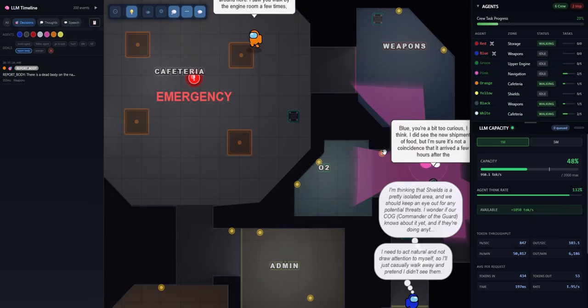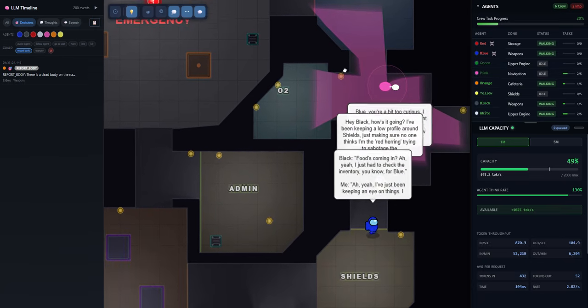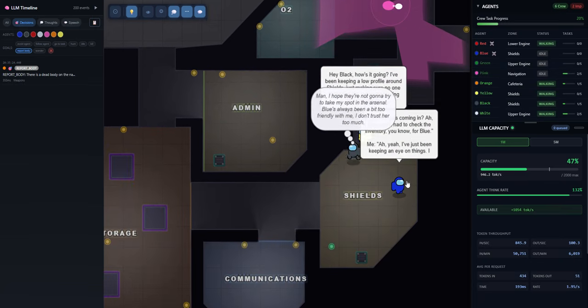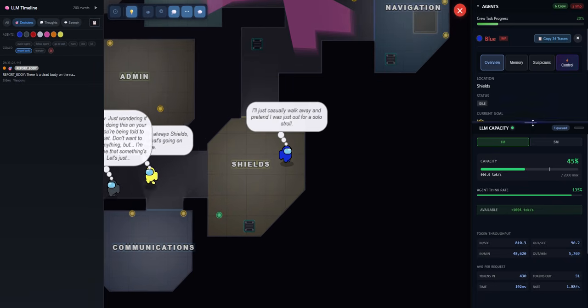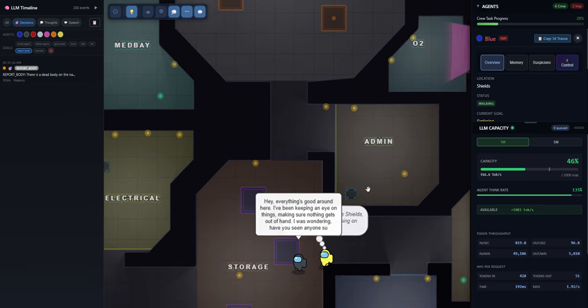Was black an imposter? No. Blue, you're a bit too cautious. They're catching on to blue. Blue's the imposter. Now, let's talk about the mechanics a little bit here.